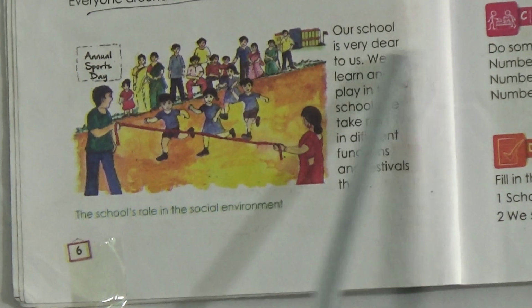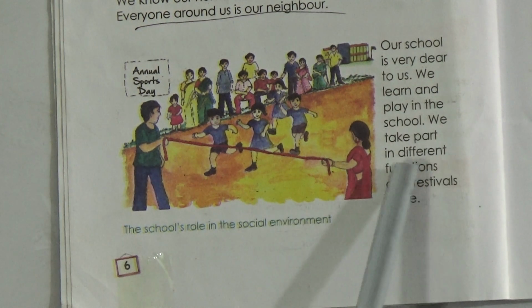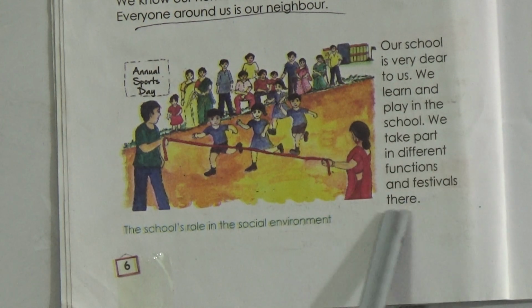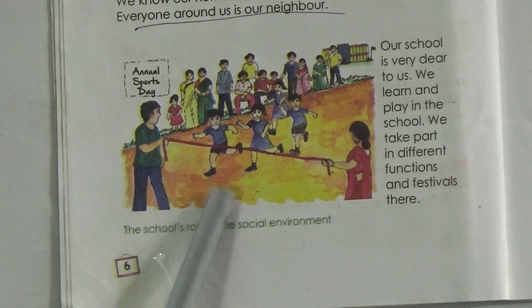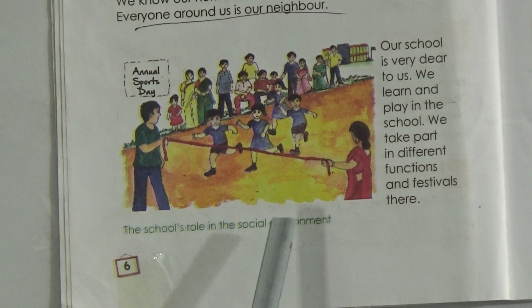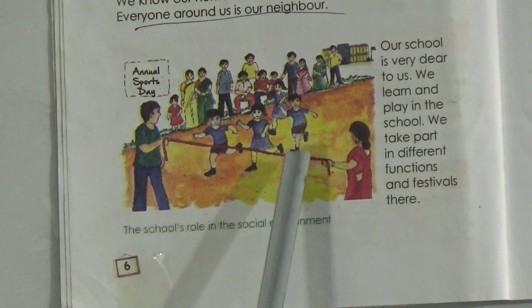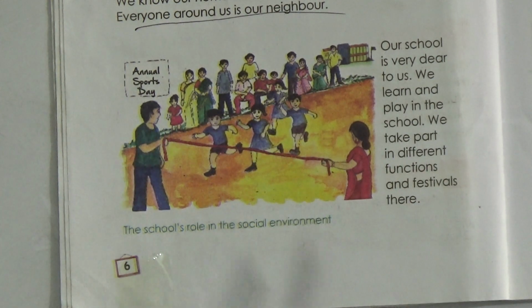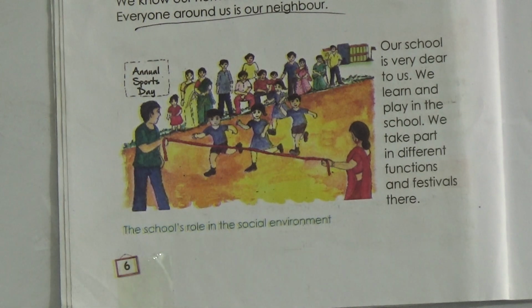Our school is very dear to us. We learn and play in the school. We take part in different functions and festivals there. So this is a picture of a school's activity. That means the school's role in the social environment. And here we can see the picture of a sports day. So here we have learned two important elements of social environment, home and school. Students, now go to the next page.